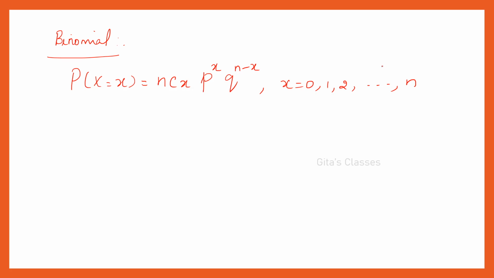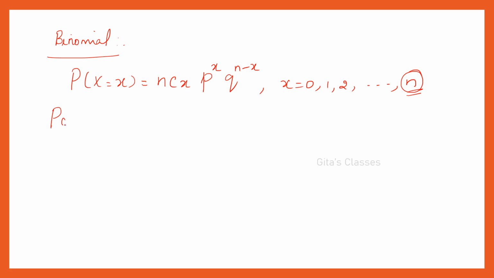Bernoulli trial is repeated how many times? n times. That is nCx. There is a finite number of times the experiment is repeated. So n can take the values of finite integers only.